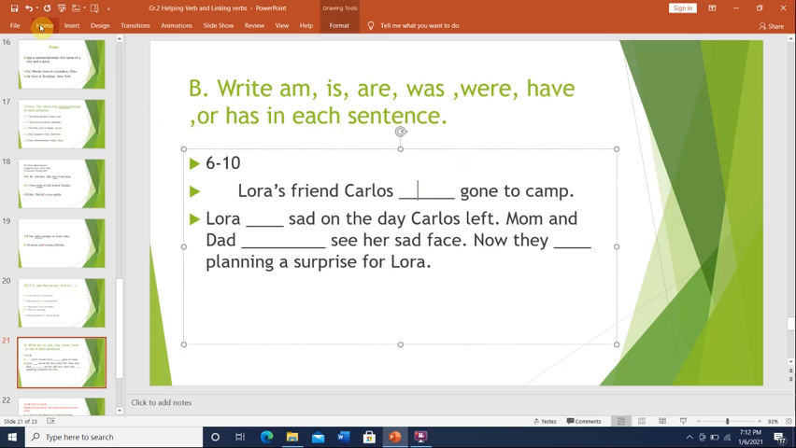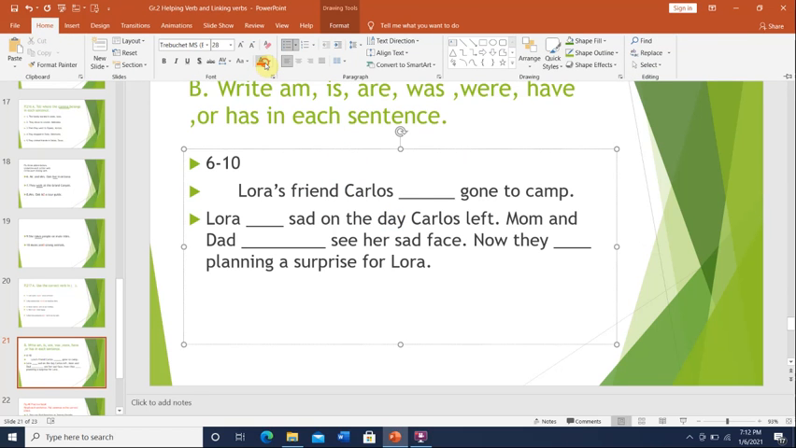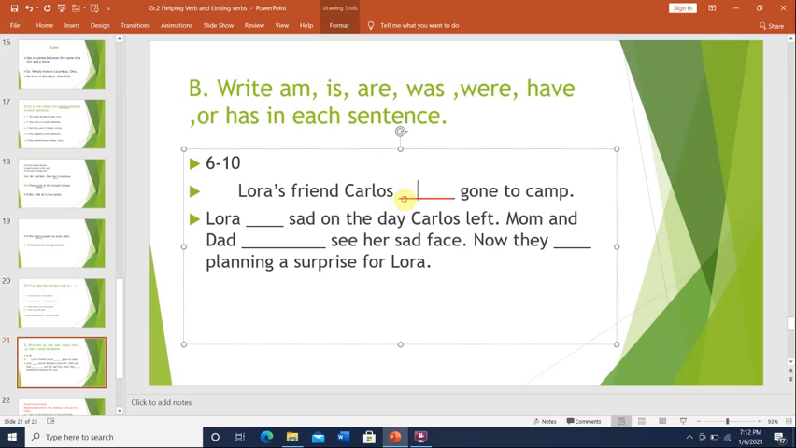It says Carlos. Carlos is one person, so we'll use has. Carlos has gone to camp. It's about Laura's friend, his name is Carlos. Gone is the main verb, it tells you that it happened already, and has is the helping verb. Why did we choose has? Because it's about Carlos, and Carlos is only one person.